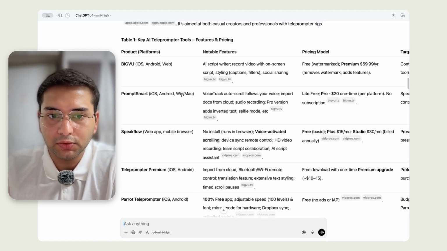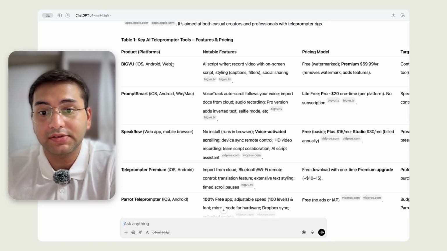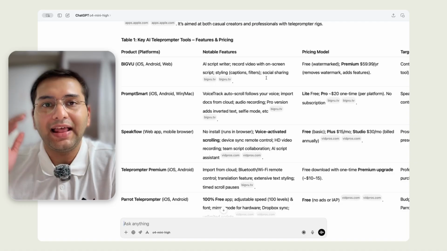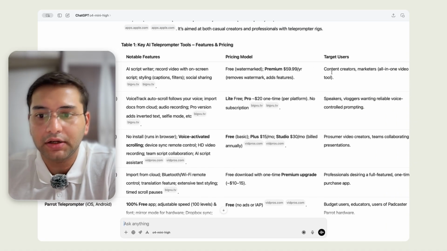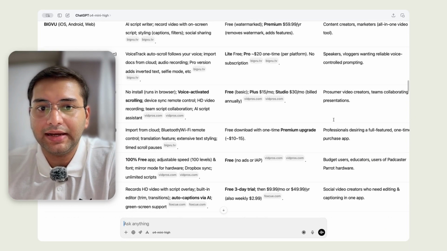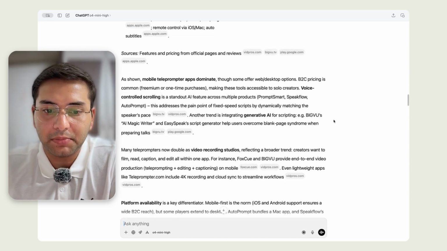So it talks about the tools, which includes the platforms. Then it talks about the notable features, pricing model, and then target users. Every tool, based on its core features, might have a different target user. This is a very nice summary. I don't need to read the paragraphs as much.